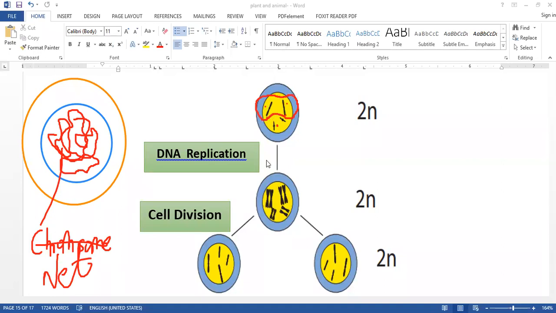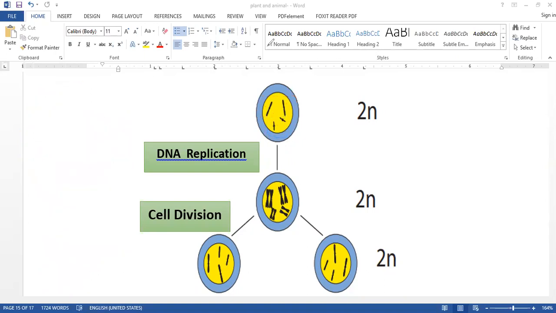Homologous chromosome means, as we discussed, the same type of chromosome, the same size, with the same genetic material present. Those are homologous chromosomes. Here is one homologous pair, and there are 2 homologous chromosomes here.